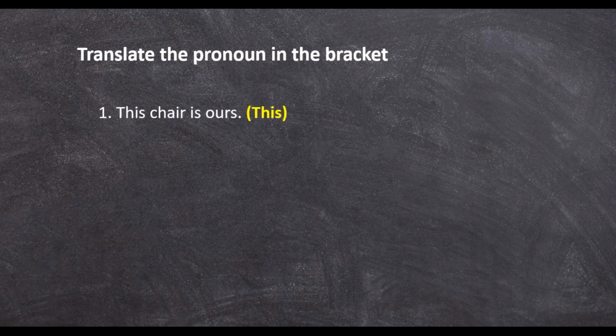This chair is ours. This time you're translating this. This chair is ours. This. Oche a bụ nke anyị. Well done. Oche a bụ nke anyị. Okay, if you said oche nke a bụ nke anyị, it is also correct.